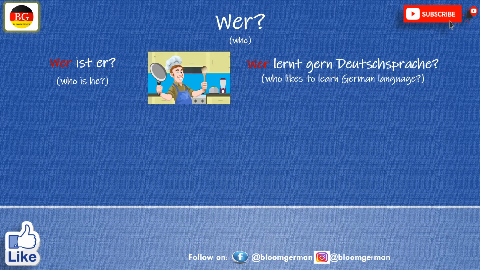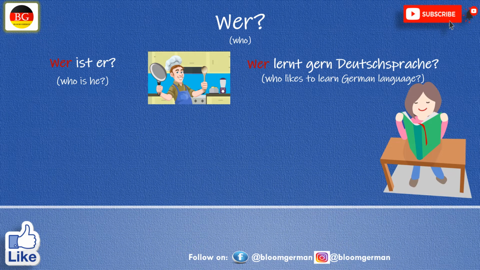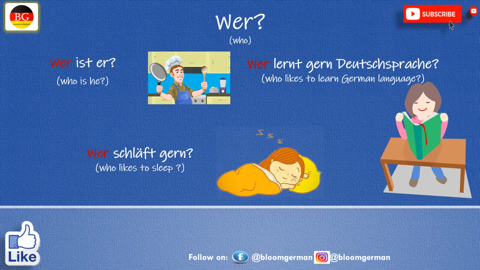Next question is: Wer lernt gern deutsche Sprache? Who likes to learn the German language? Suppose she is Anna. Das ist Anna und sie mag die deutsche Sprache gern zu lernen. She is Anna and she likes to learn the German language a lot. Wer schläft gern? Who likes to sleep? Das ist Julia und sie mag schlafen gern.